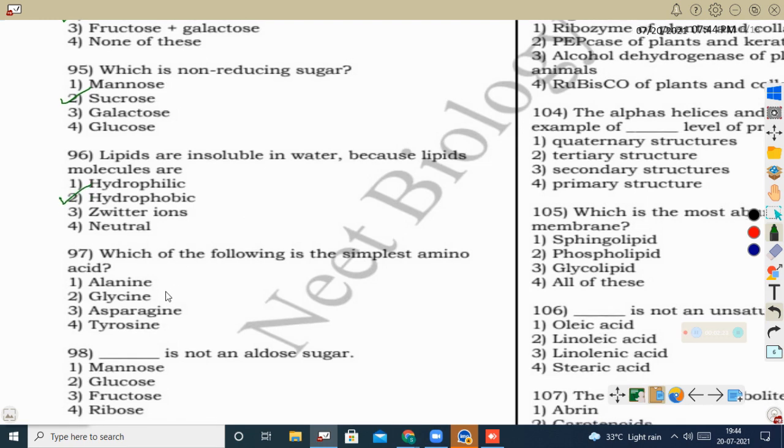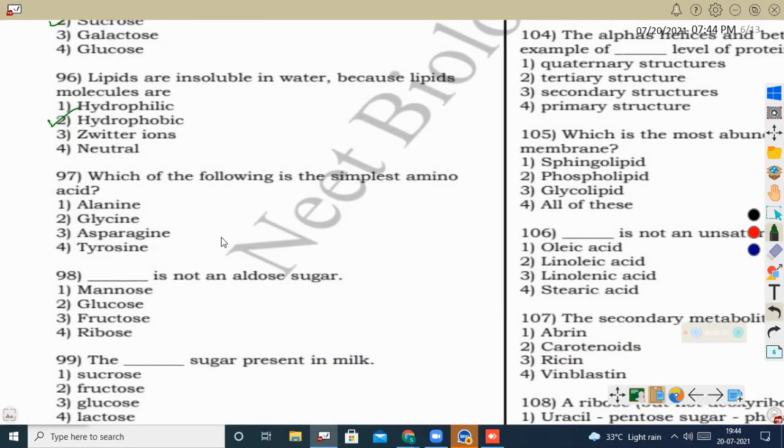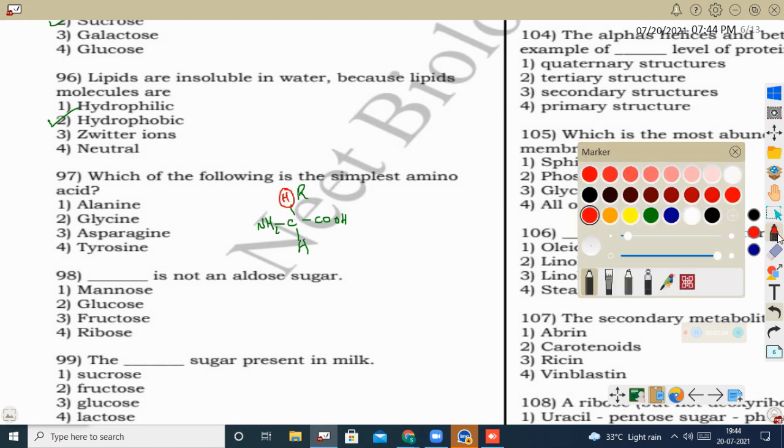Next question, which of the following is the simplest amino acid? In the common structure of an amino acid, this is the alpha carbon, connected with a carboxylic group, an amino group, one hydrogen, and the other one the R group. So when we are looking for the simplest R group, that will be the simplest amino acid. Here glycine has only hydrogen in this position. That is the reason we can say the simplest amino acid is glycine.